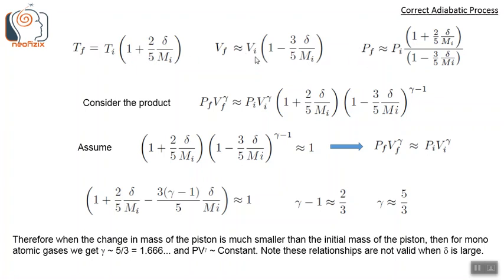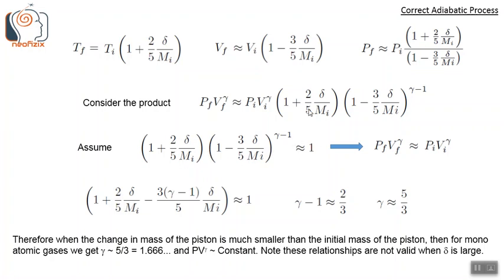Using these approximated equations, now consider the product Pf Vf to the power gamma. If we represent this product in terms of Pi and Vi, we get Pi into Vi to the power gamma, into this expression: 1 plus 2 by 5 delta divided by Mi, into 1 minus 3 by 5 delta divided by Mi, whole to the power gamma minus 1. Let us assume that the product of these is nearly equal to 1.